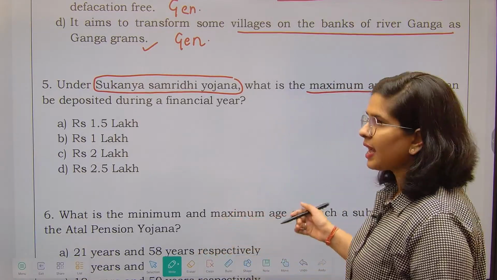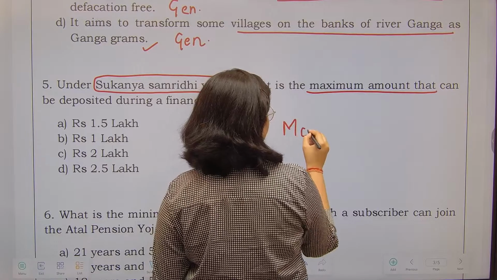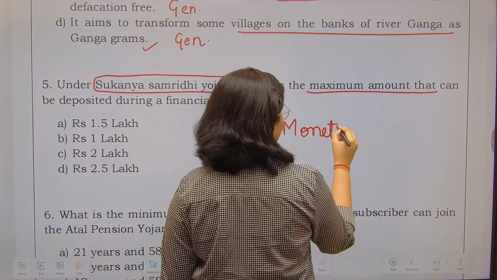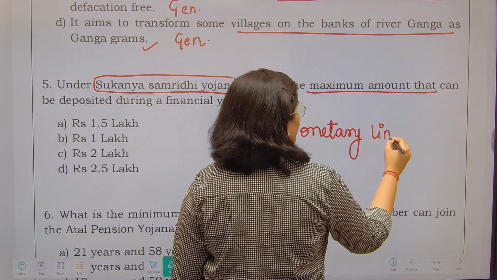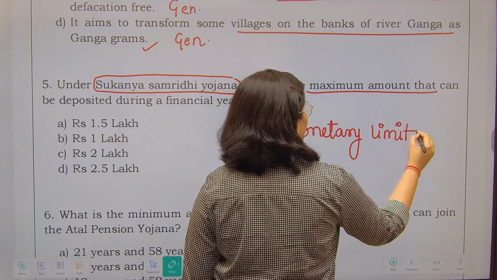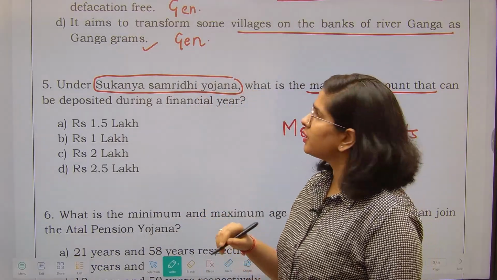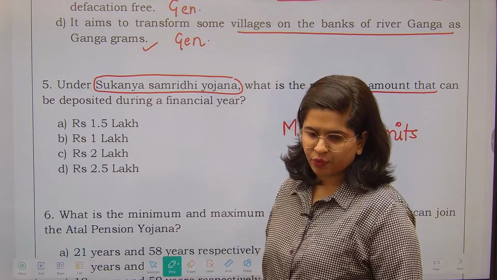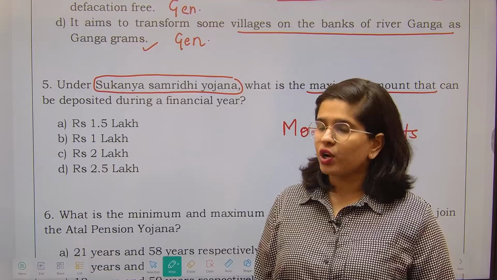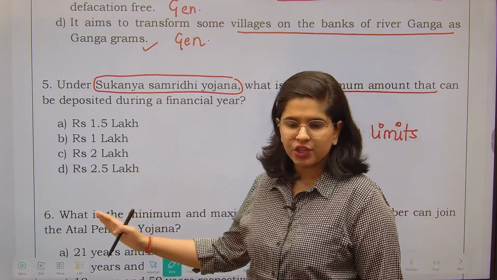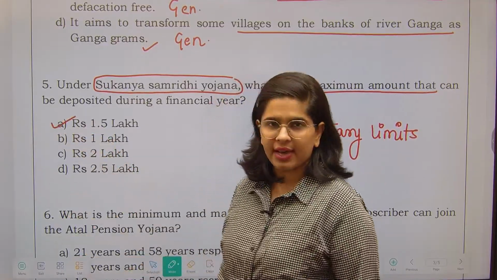So the next thing that we come across is monetary limits. And when I'm saying monetary limits, I'm not saying that you should memorize the funding also. Funding is not the forte of UPSC EPFO. They are not going for funding related requirements. They just want such basic financial data to be remembered. So the answer is 1.5 lakhs.